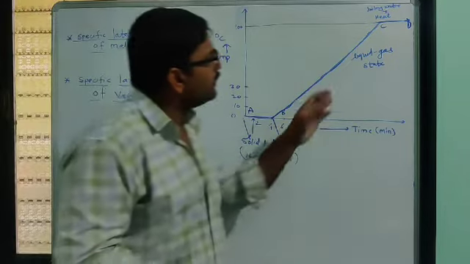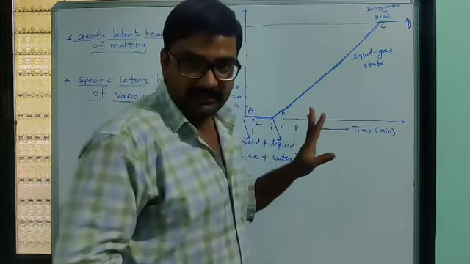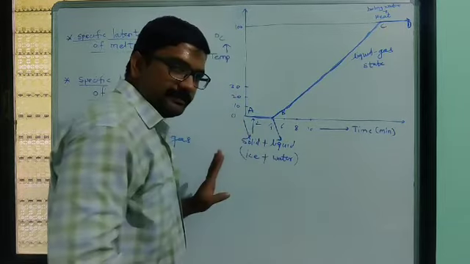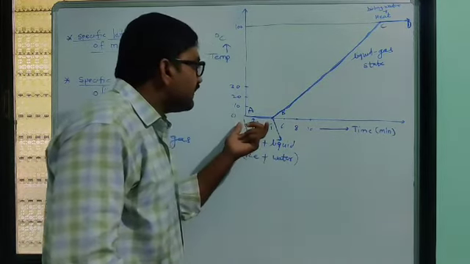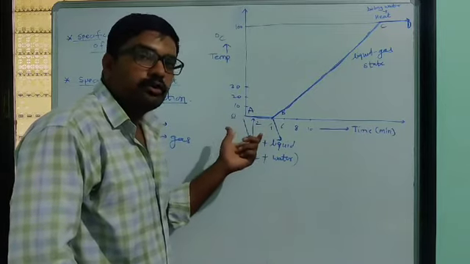So whatever heat we are supplying at 100 degrees Celsius, all that heat is the same as here, where the heat was used to break bonds between solids.